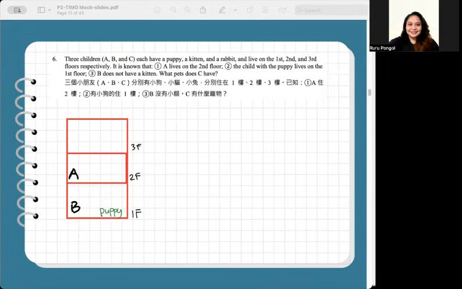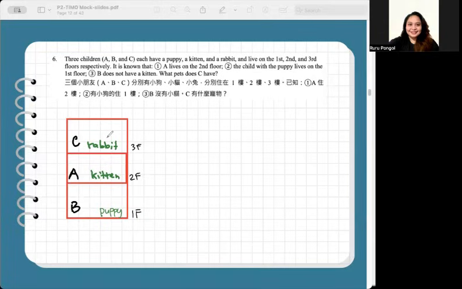Next, since A already lives on the second floor, C must live on the third floor. Now check the pets. If B has the puppy, since B does not have a kitten, that leaves a rabbit for C, because we can give the kitten to A. Here's the rabbit. Of course, this assignment satisfies all the given conditions.